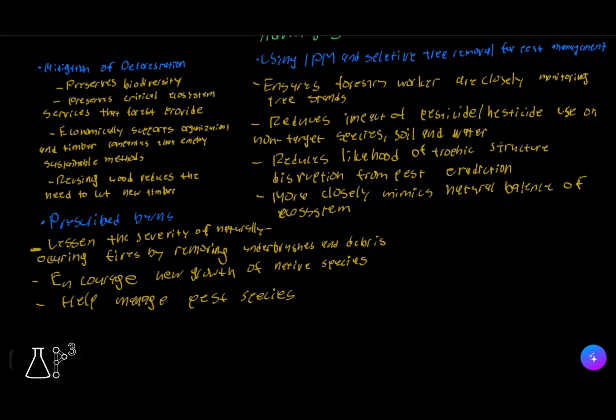The use of IPM and selective tree removal for pest management has advantages that include ensuring forestry workers are closely monitoring tree stands, reducing the impact of pesticide and herbicide use on non-target species, soil, and water, and reducing the likelihood of trophic structure disruption from pests. It also more closely mimics the natural balance of ecosystems. Then we have prescribed burns, whose advantages are lessening the severity of naturally occurring fires by removing underbrush and debris, encouraging new growth of native species, and helping manage pest species.